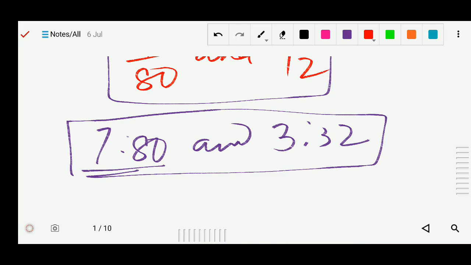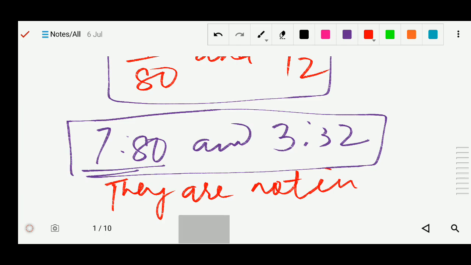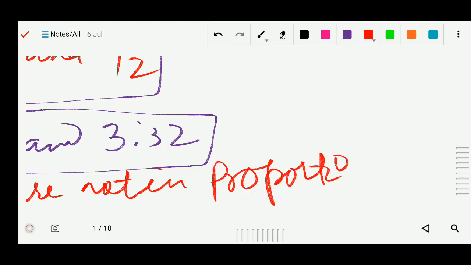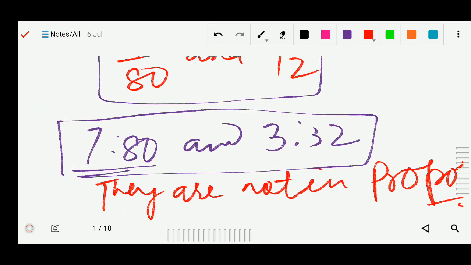So what is the answer? They are not in proportion. Okay, so they are not equal, so they are not in proportion.